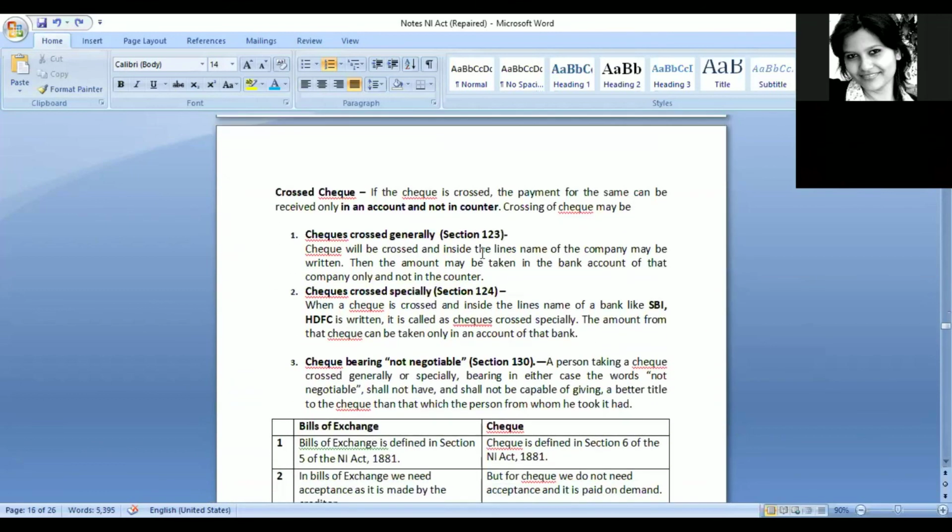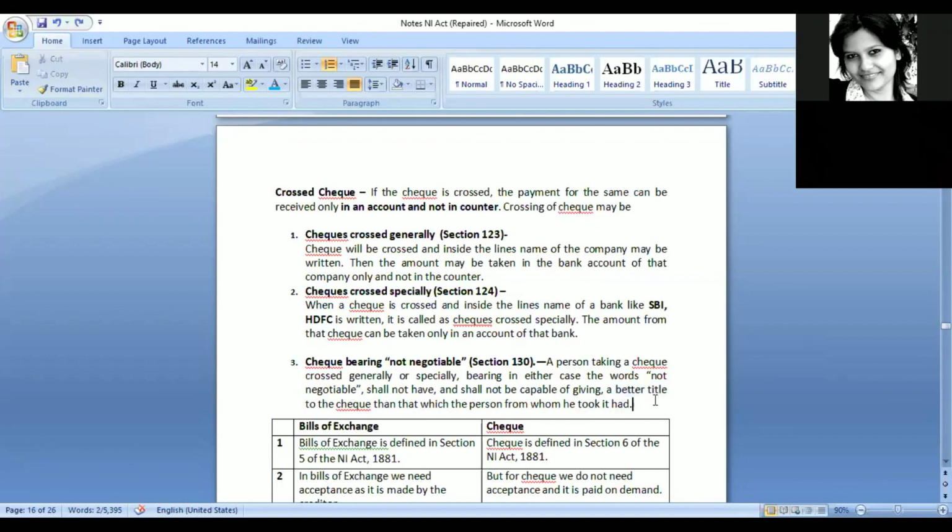So in both the cases, we can make a check which is not negotiable. Now, what does not negotiable mean? It does not mean that we cannot transfer the check to someone else. We still can transfer. But what happens is that the person to whom we are transferring will not have a better title to the check than that which the person from whom he took it had.